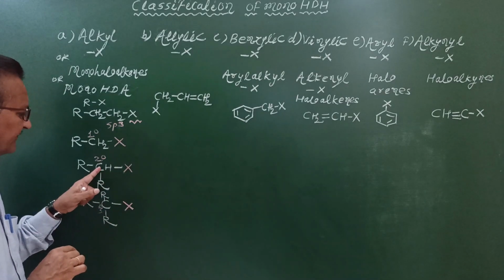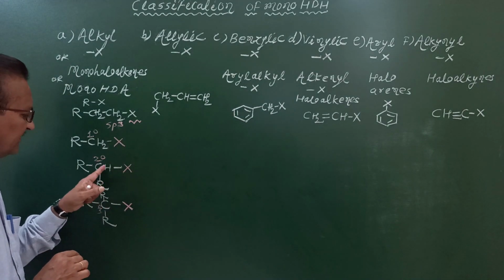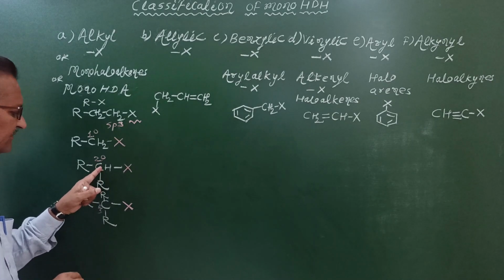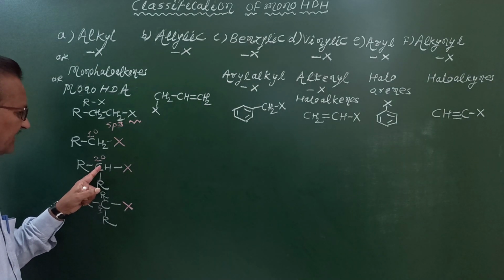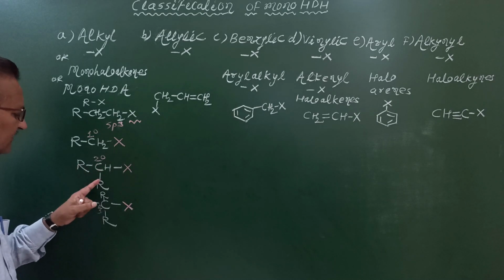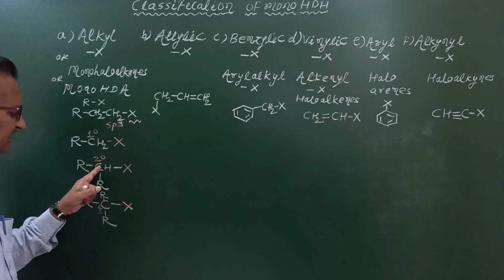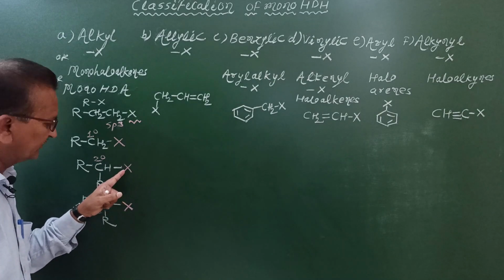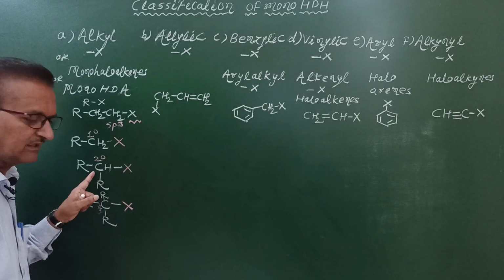Now let us see here. Here halogen atom is bonded to a secondary carbon atom. This carbon atom is secondary. Why this carbon atom is secondary? Because this carbon atom is bonded to other 2 carbon atoms. That's why this is secondary carbon atom, and to this secondary carbon atom halogen atom is bonded. Therefore this is representation for secondary alkyl halides.